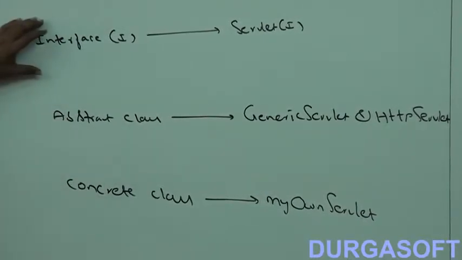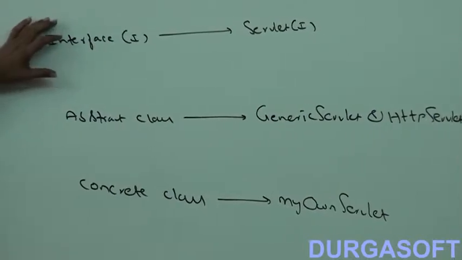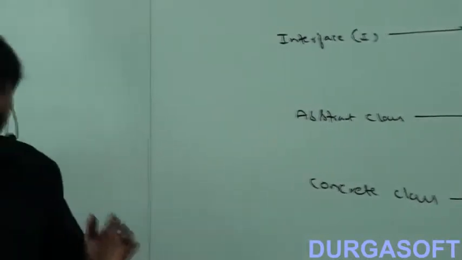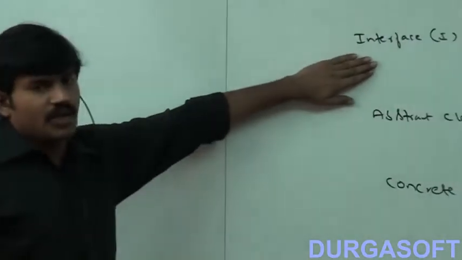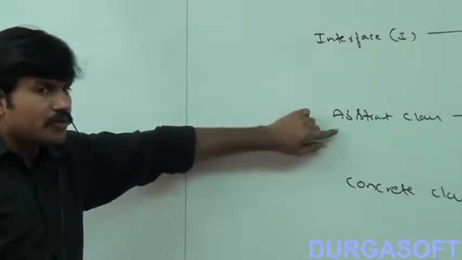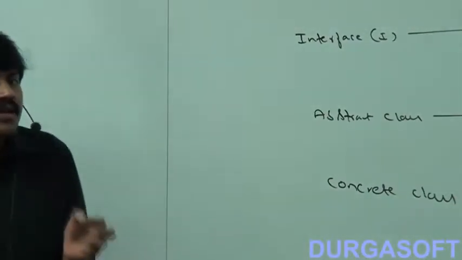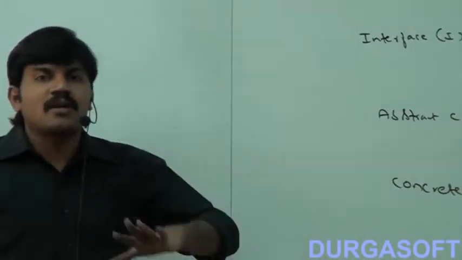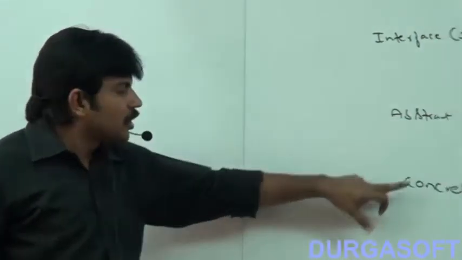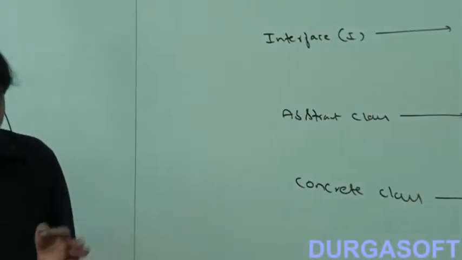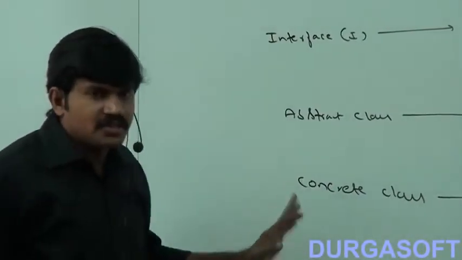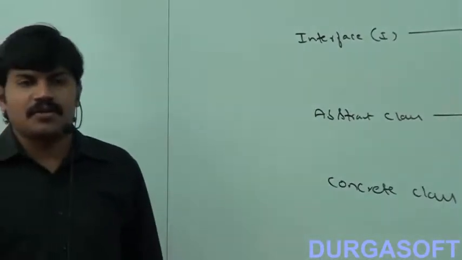So if we don't know anything about implementation and just have a requirement specification, then we should go for the interface concept. Next, when we are talking about implementation but not completely, a partial implementation, then we should go for an abstract class. If we are talking about implementation completely, ready to provide service, then we should go for a concrete class, right?